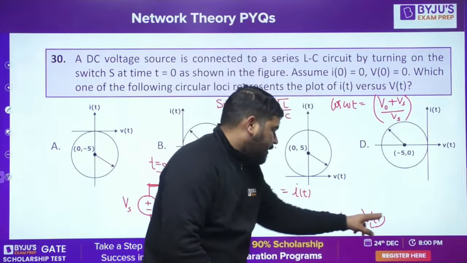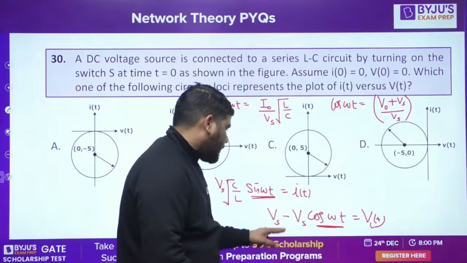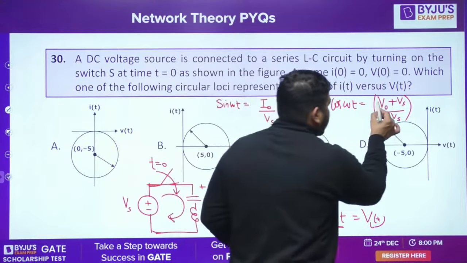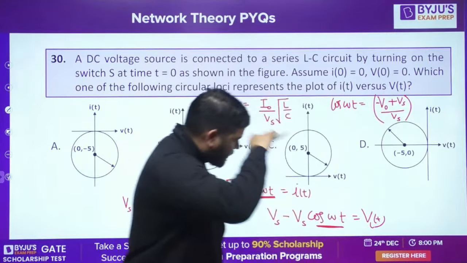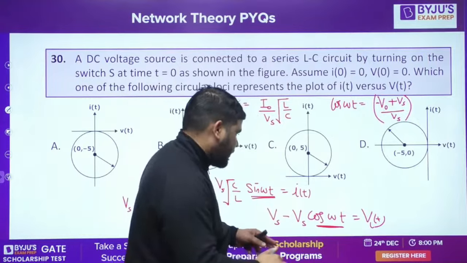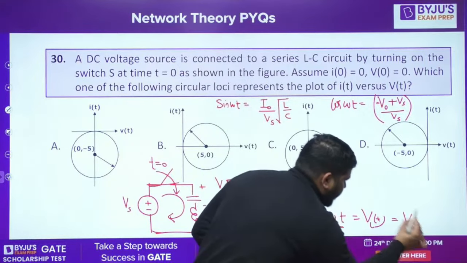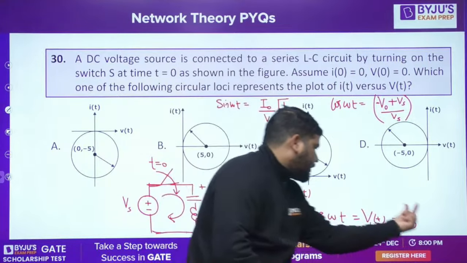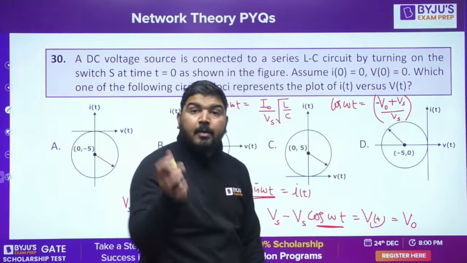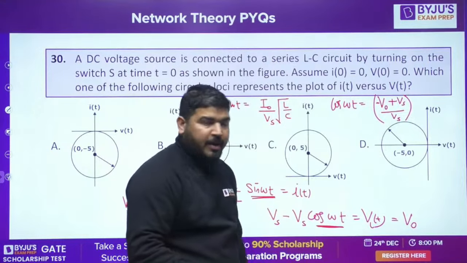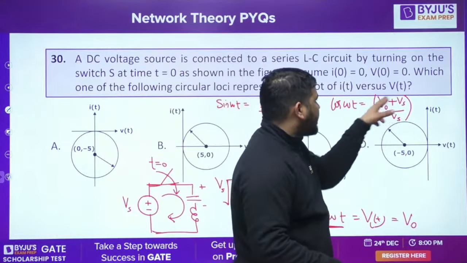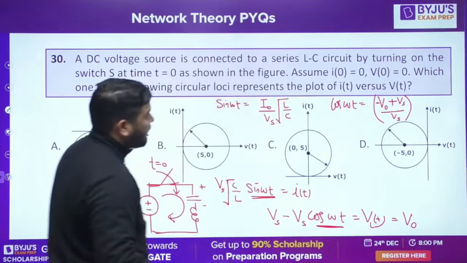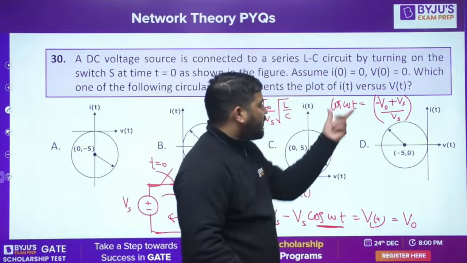Take this Vs on this side: V naught minus Vs. Remove the minus sign by taking it common, so it will be Vs minus V naught divided by Vs. You get cos omega t. Here you have sin omega t, here you have cos omega t.